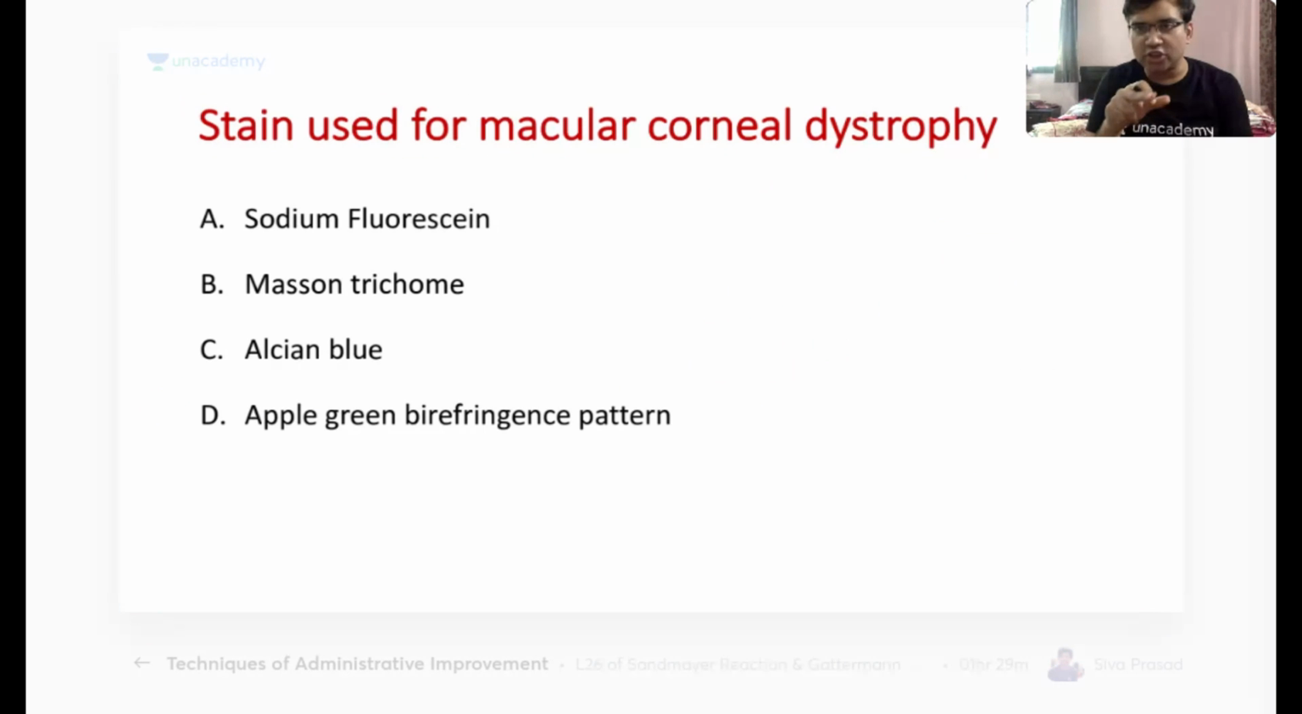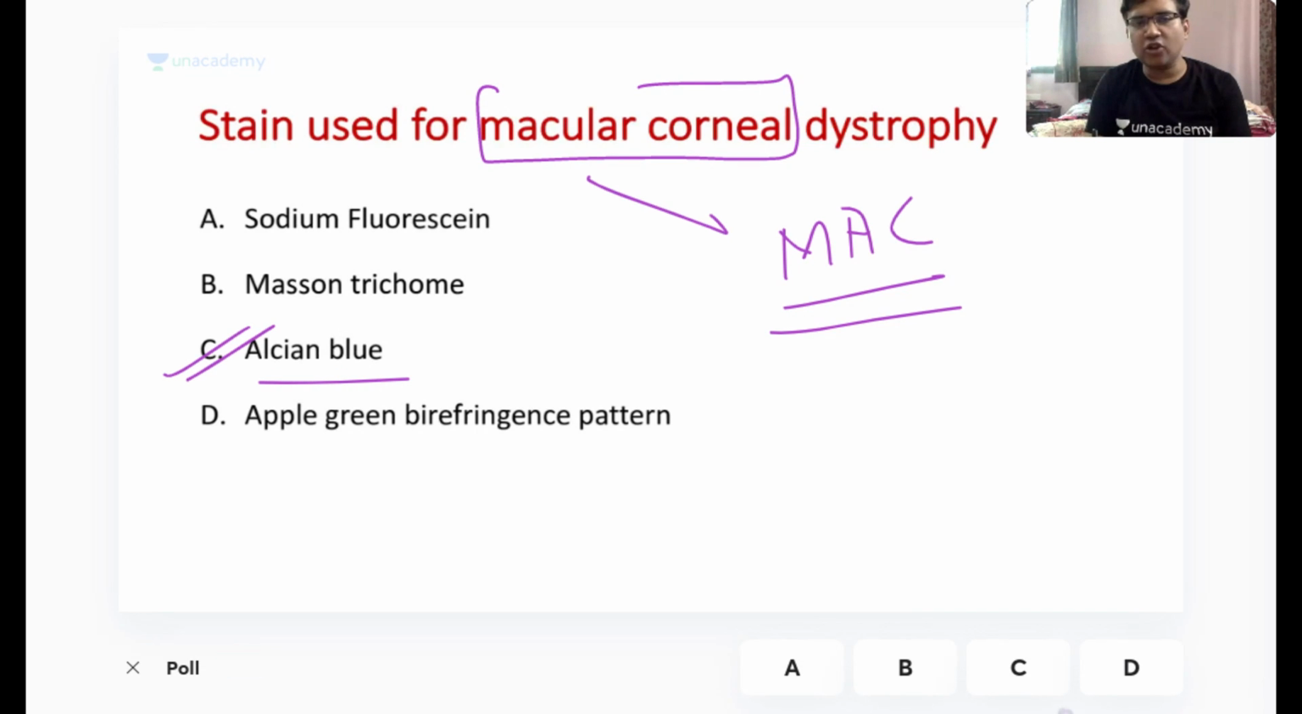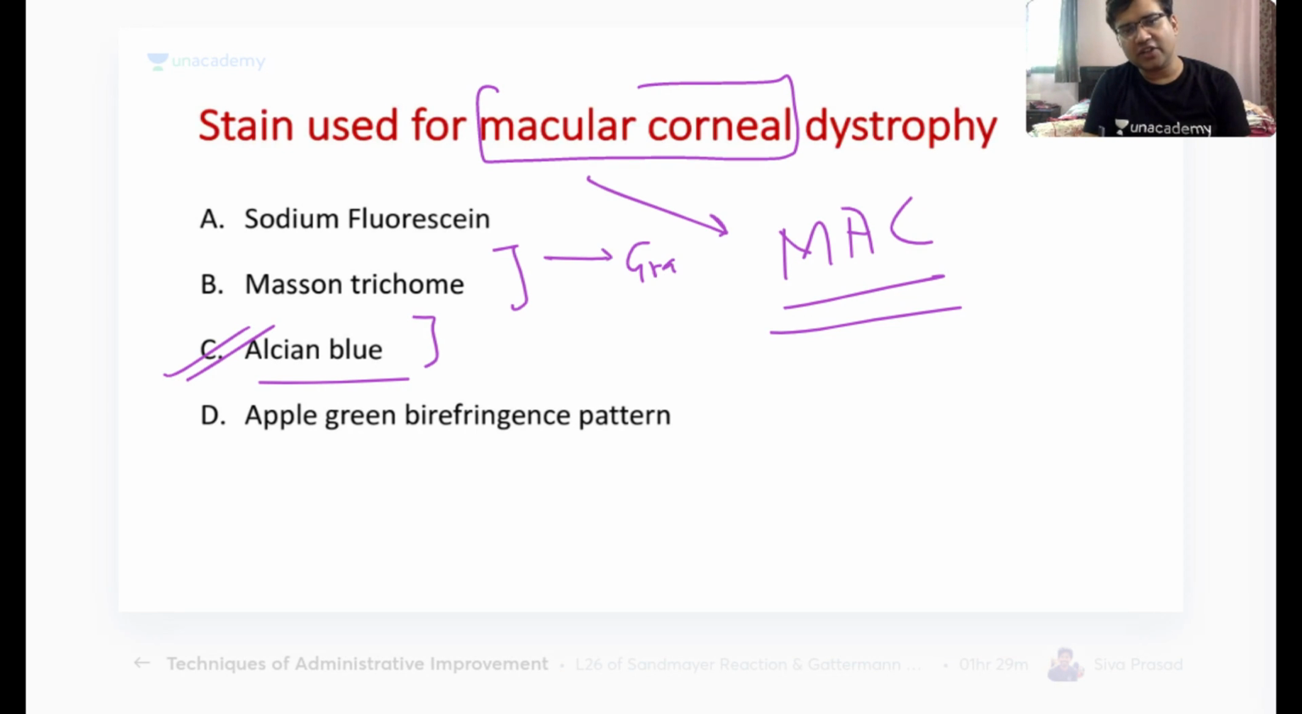Okay, so we have another question on the corneal dystrophy, very, very important for the INI-CET exam. Stain used for macular corneal dystrophy. This is a more difficult question for all of you, but I know that many of you must be knowing it. So very good, I have got very nice answers here. The answer here is C, that is Alcian blue. You can just remember it with the mnemonic MAC. So for macular dystrophy, you use Alcian blue, and Masson trichrome you use for the granular dystrophy.